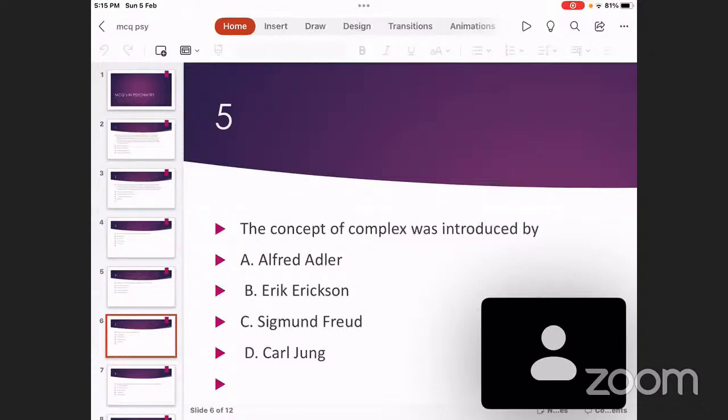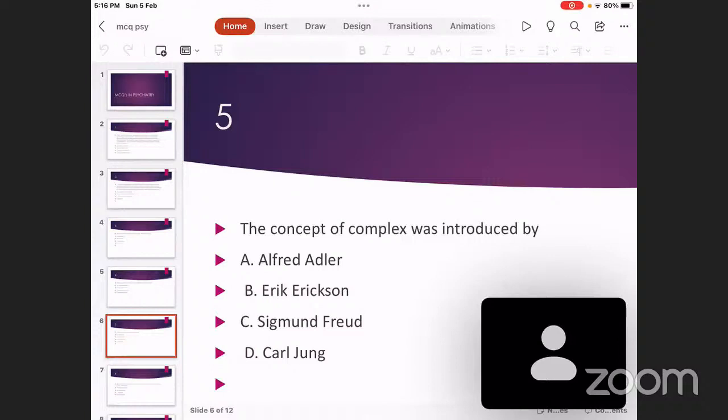Then Erik Erikson is another person who mentioned the different stages of life. 8 stages of life in human beings, trust versus mistrust, autonomy versus shame. So he had described that human life goes through 8 different stages. Erik Erikson was the person who proposed that.